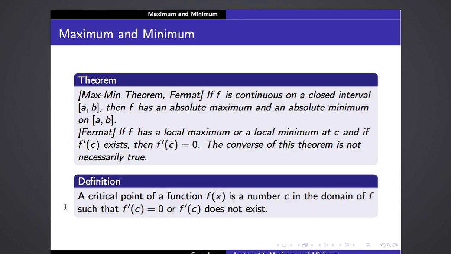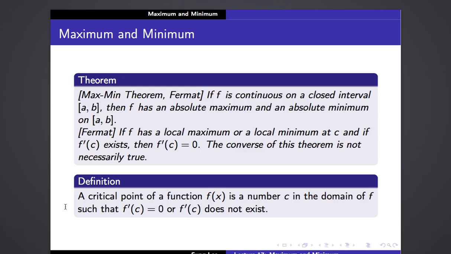Okay, so here's an important theorem. Before we talk about it, here's a question. Even assuming that the function is continuous, does it always have an absolute maximum or an absolute minimum?